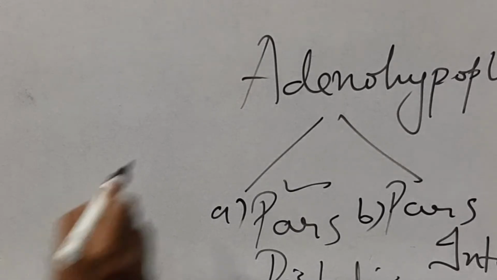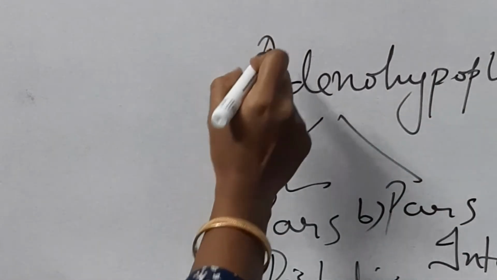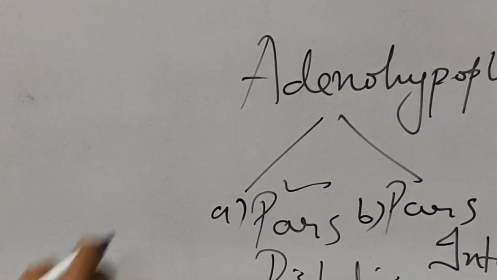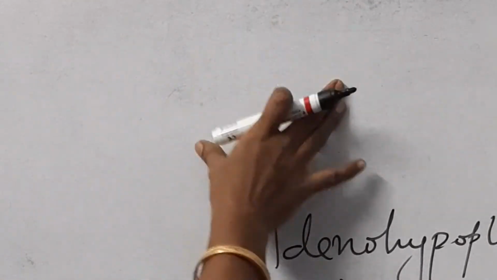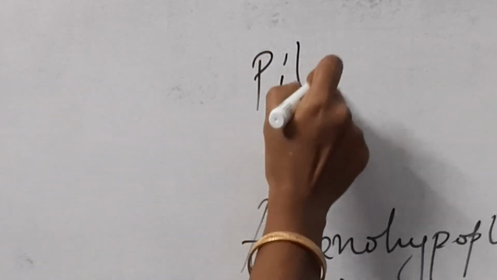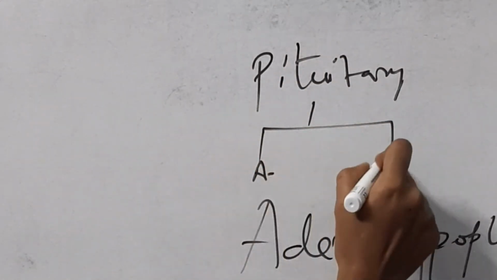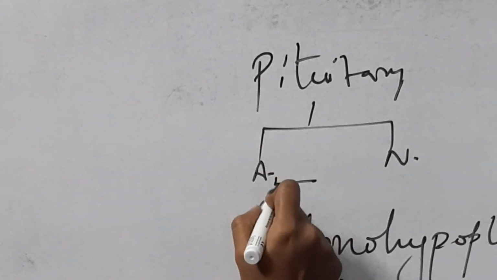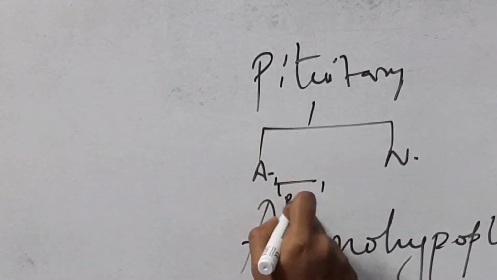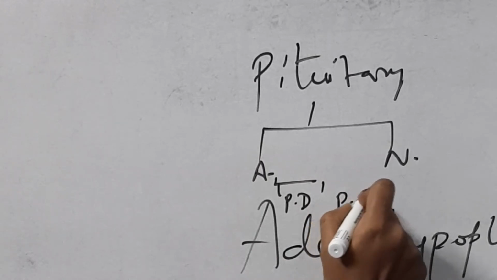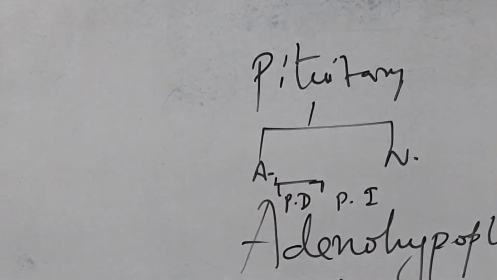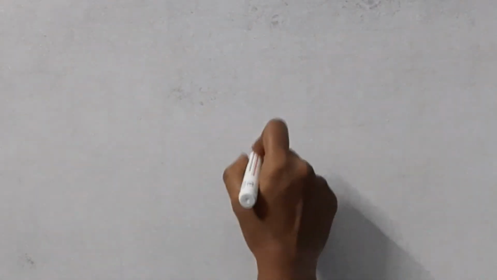And apart from adenohypophysis, we know that the pituitary is divided into neurohypophysis also. So first of all, just draw a flow chart. Pituitary: adeno and neuro. Adeno is divided into pars distalis and pars intermedia. So we are talking about this. First we will study pars distalis. Okay, let's start with pars distalis. What are the various hormones released by the pars distalis?